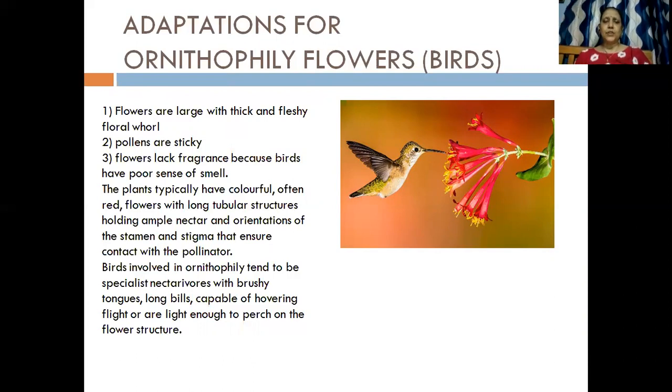So what are the adaptations of the ornithophily flowers? The flowers are large with thick and fleshy flower whorl. That means the petals have to be thick, they have to be large, and the pollens have to be sticky so that they could stick on the beak of the bird. And the flowers lack fragrance because the birds have a poor sense of smell. Now, the plants typically have colorful, often red flowers with long tubular structures holding ample nectar, and orientations of the stamen and the stigma that ensure contact with the pollinator.